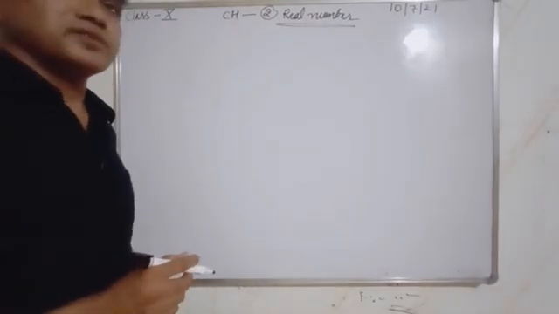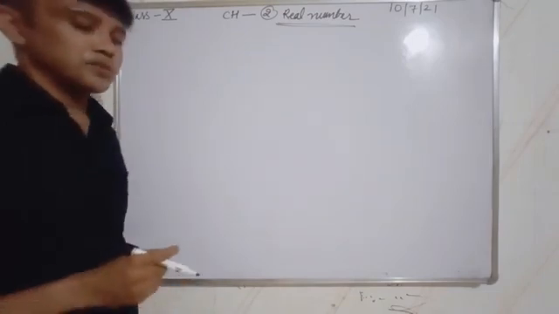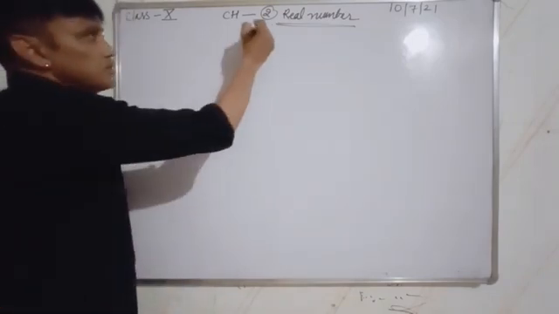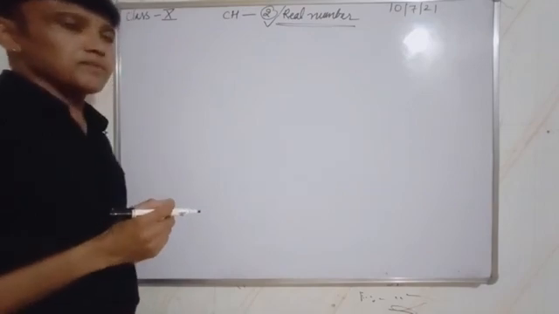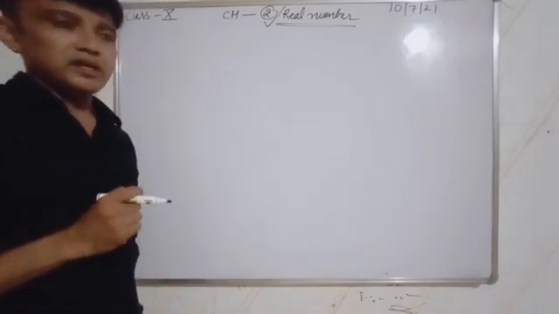We have completed chapter 1, Vedic mathematics. Today we start chapter 2, real numbers. First of all, what is a real number?